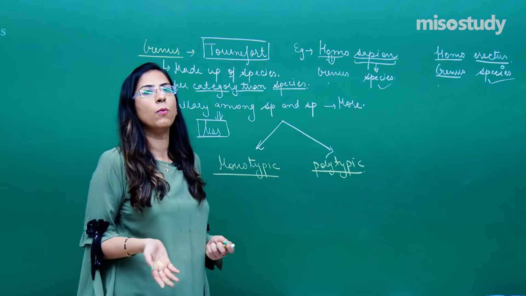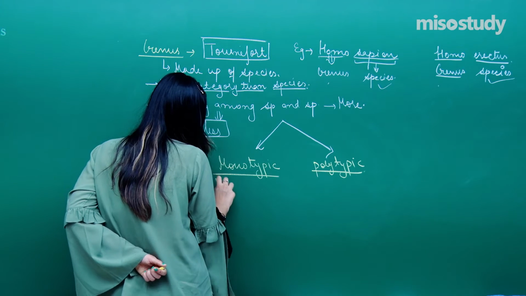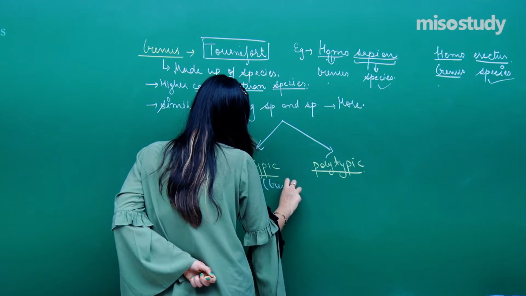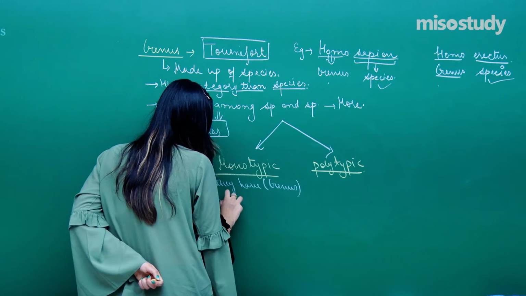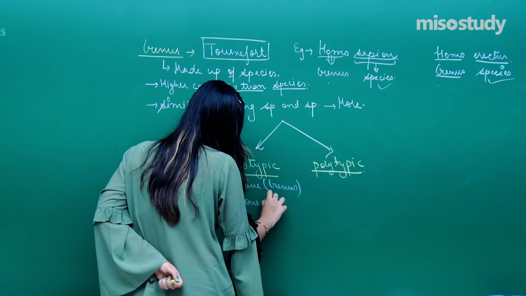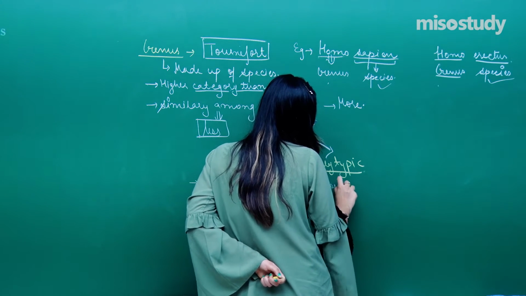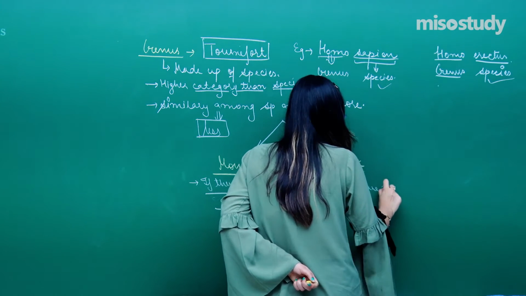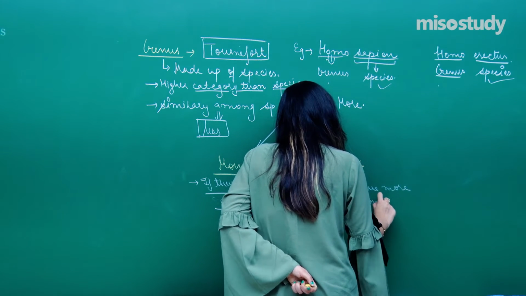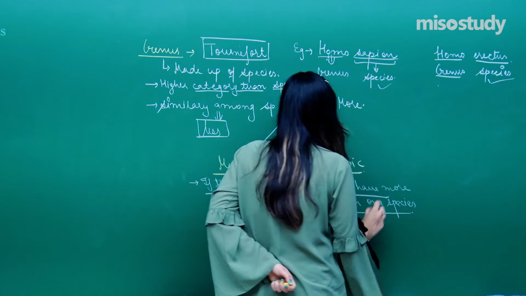If a genus has more than one species with them, it is called polytypic.